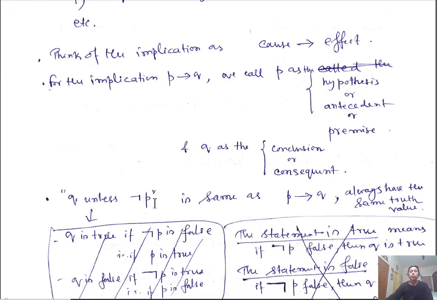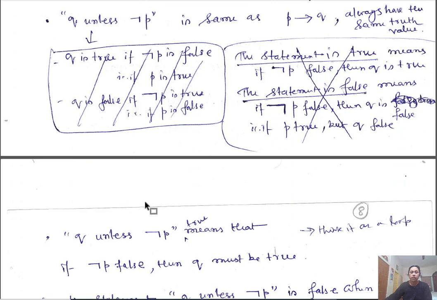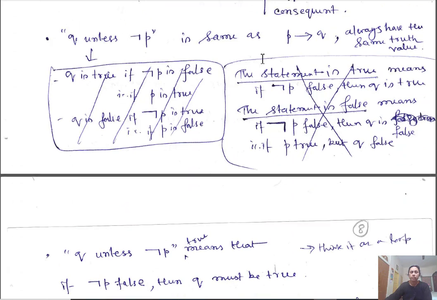Also, this stands for Q unless negation P. This is also the same as P implies Q, so these have the same truth values. Let me check and illustrate why this is equal to this.